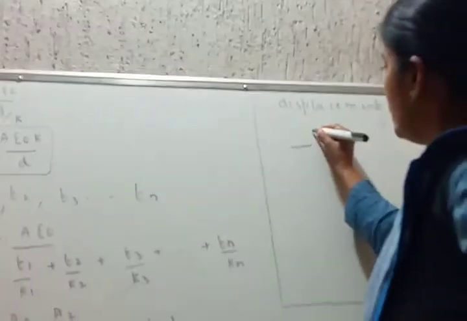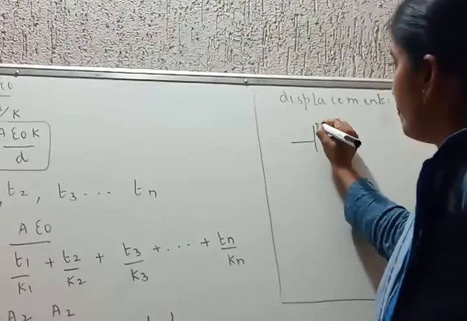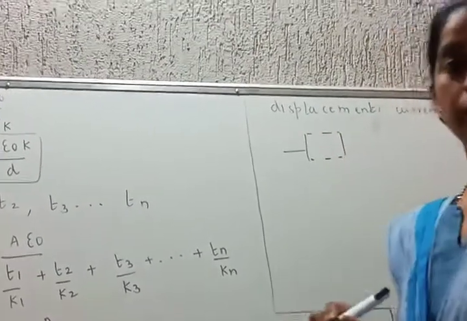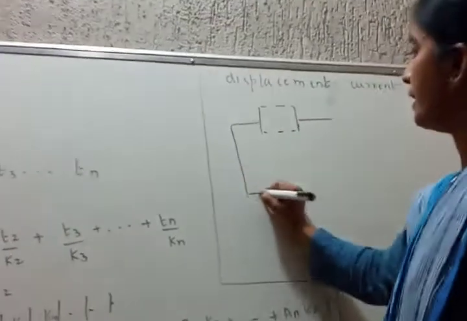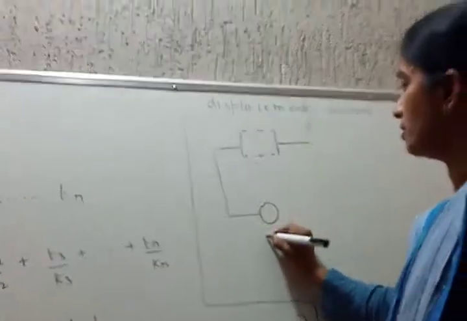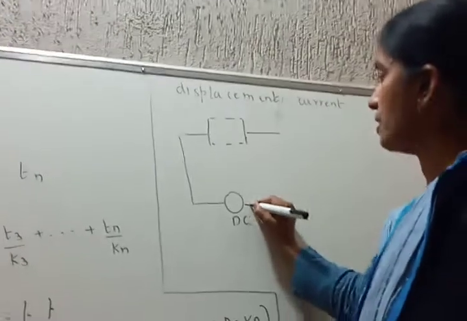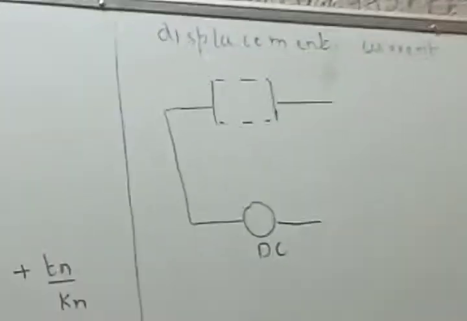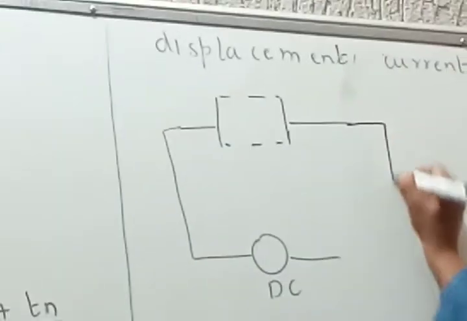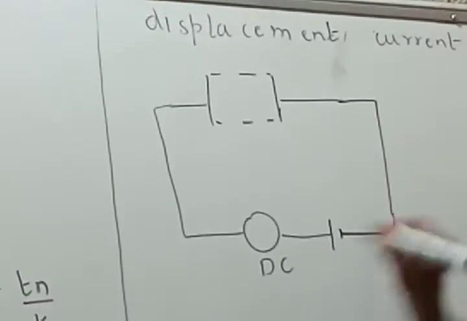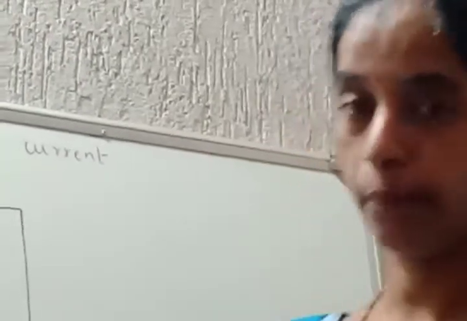Okay, displacement current. What is that? Consider a parallel plate capacitor with a dielectric in between the parallel plates connected to a DC source, which means a source which is a continuous supply of current, a continuous supplier of free electrons.